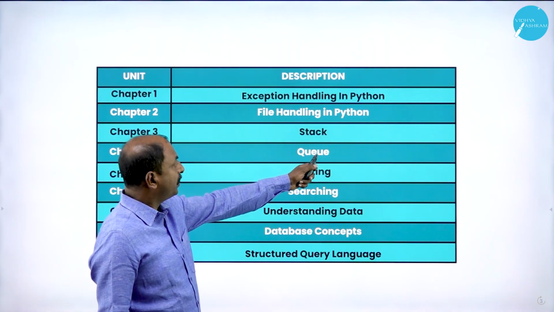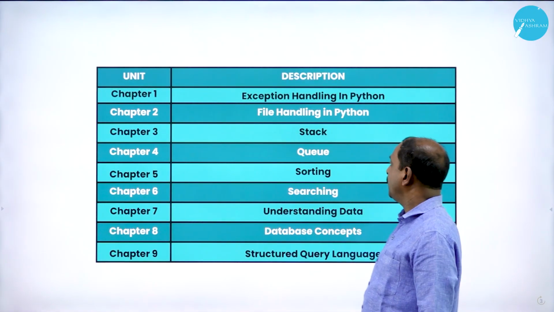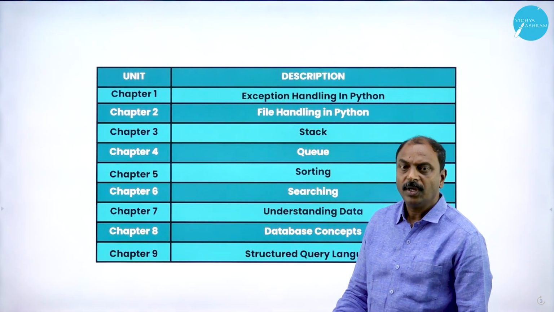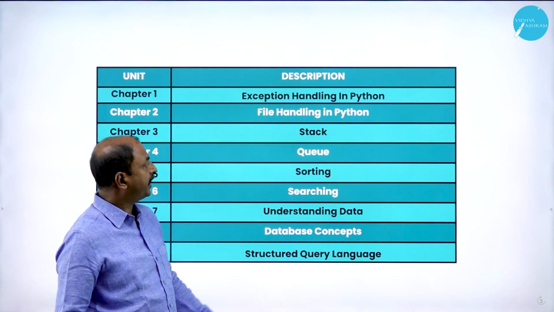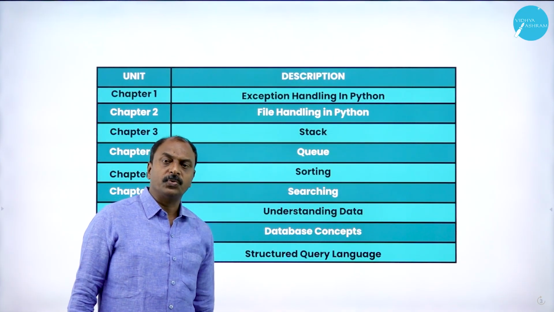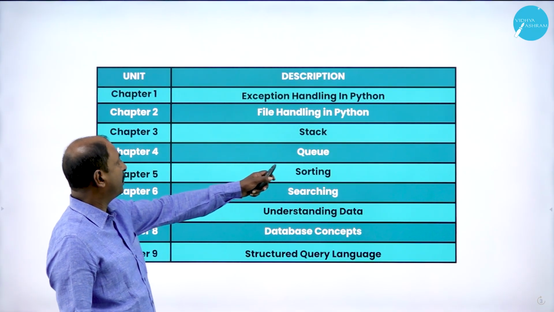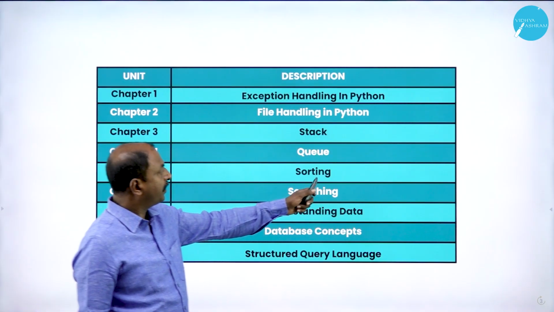In chapter 4, that is queue, it is another data structure. It is a type of data structure where we can create a queue, and we can also perform different operations, and also learn the different types of queue available in the Python programming concept. That is chapter number 4. In chapter number 5, that is sorting.